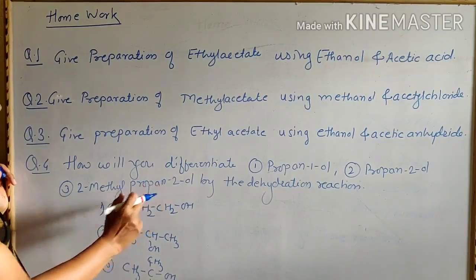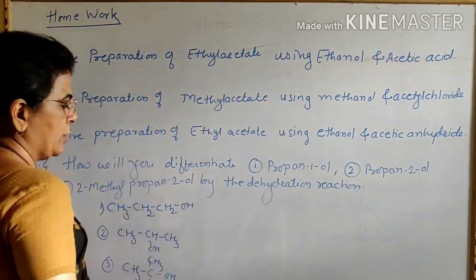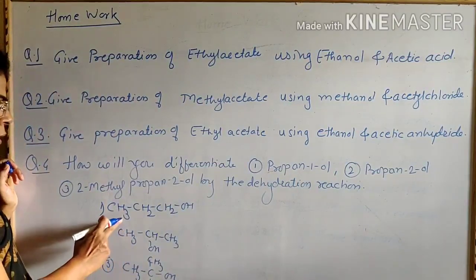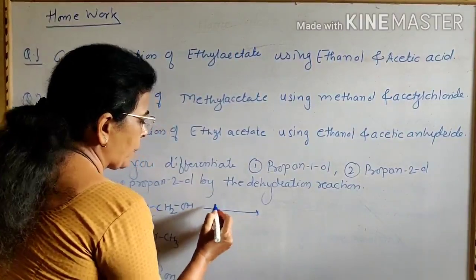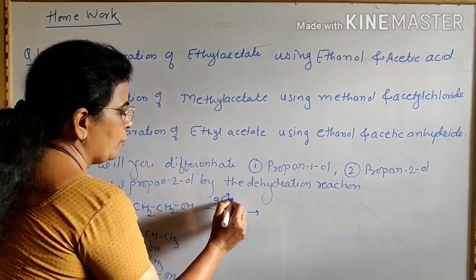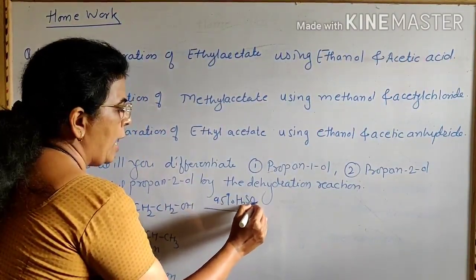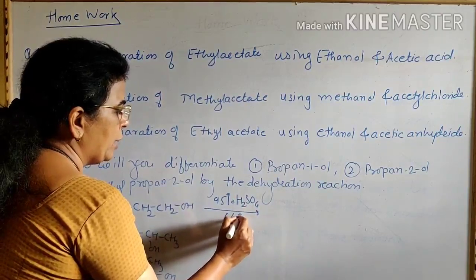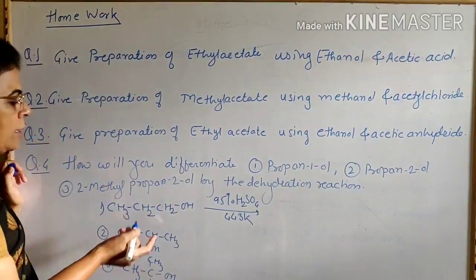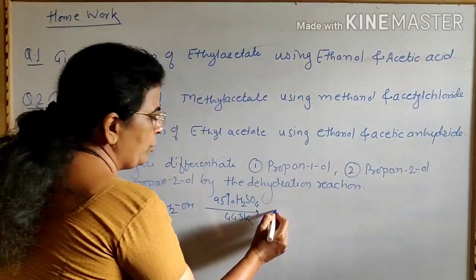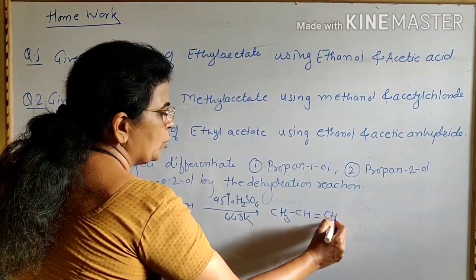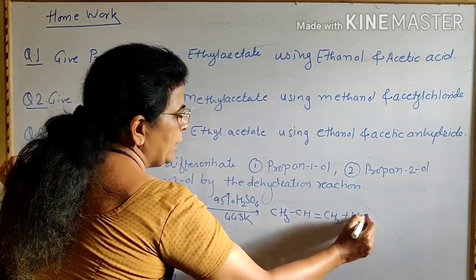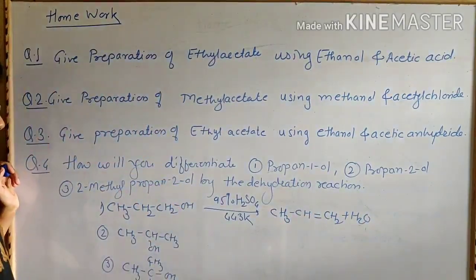Now we are going to differentiate these compounds by dehydration reaction. Now here, when primary alcohol is treated with 95% H2SO4 at 443 Kelvin temperature, then it undergoes dehydration to give CH3 CH=CH2 plus H2O. That is here formation of propene takes place.